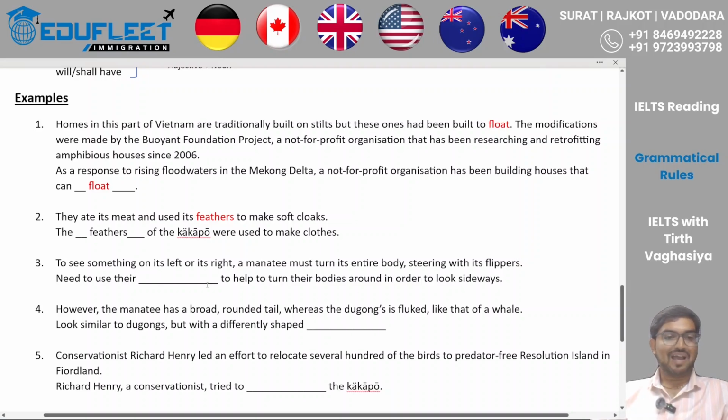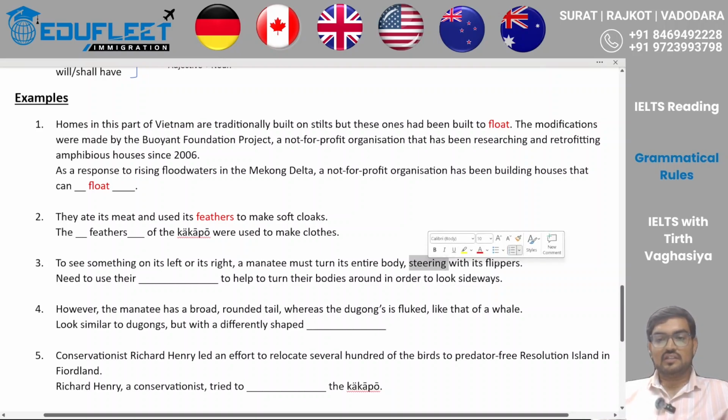Now let's try to match those words with my paragraph. Now to see something on its left or its right, this is sideways. A manatee must turn. So they have to turn their entire body. So look at this. They have to turn their bodies, right? Steering with its flippers. Now steering means something that helps you to turn.